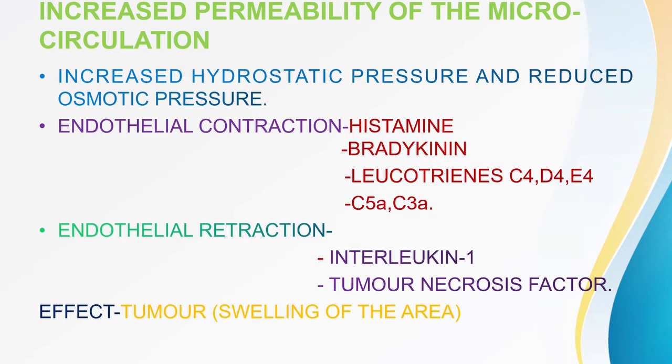In retraction, the two endothelial cells go far away from each other, and that makes a gap in the blood vessel through which the fluid leaks.